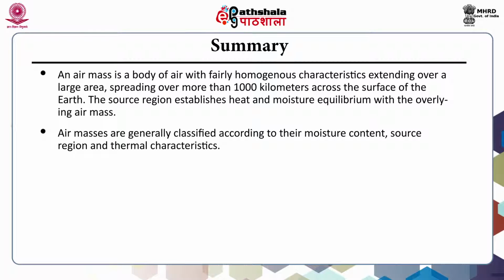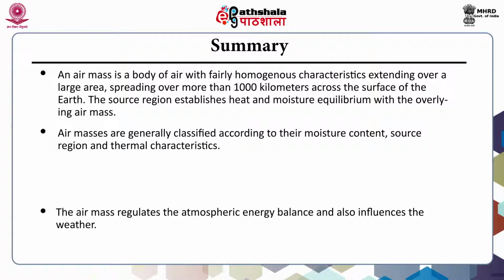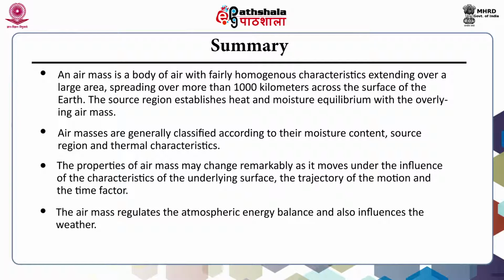And we have seen it has been denoted by 3 letters, a lowercase letter for the moisture characteristic, and uppercase for the source region and thermal characteristics. For the third one, the air mass regulates the atmospheric energy balance, and we have seen it influences the weather. The properties of an air mass may change remarkably as it moves under the influence of the characteristics of the underlying surface, the trajectory of the motion and the time factor, all of them acting in combination.